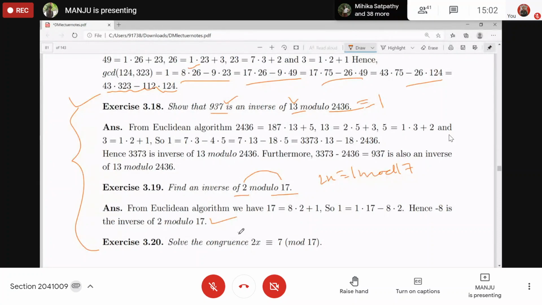Solve this congruence: just multiply by the inverse of 2 on both sides. You'll get x here, and here just reduce that quantity. Okay?